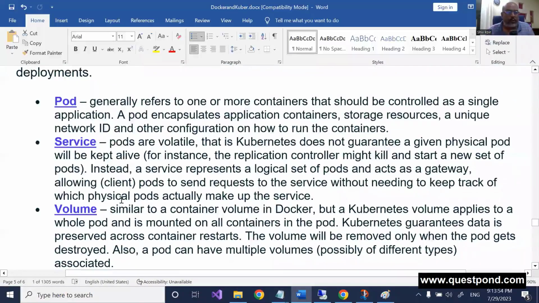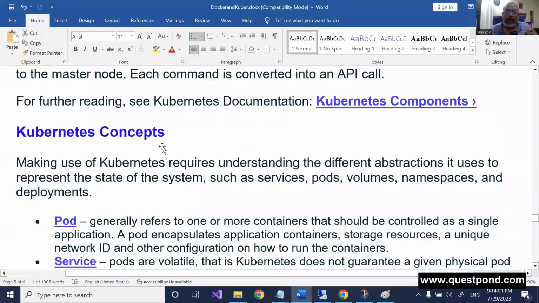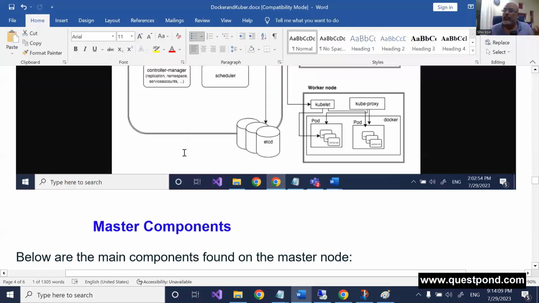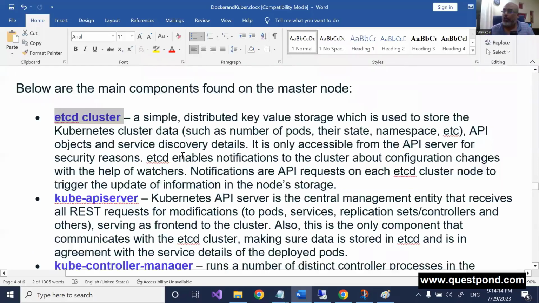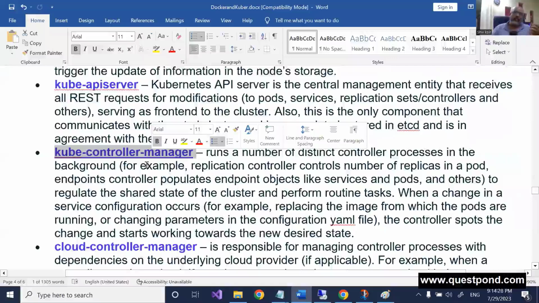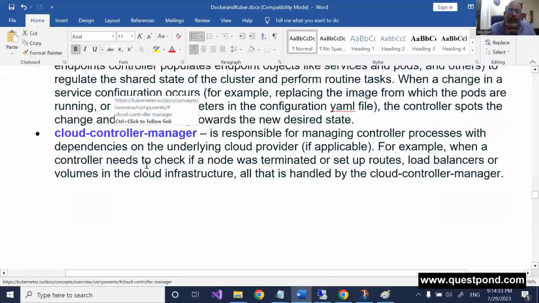So whenever I'm using these words, guys, it is very important to understand the words. One is we have the master node, the worker node, the database, or I'll say the storage, key value storage, which stores namespaces and state of the pods and so on. API server, which is the REST API. Control manager, which actually does a lot of resiliency things and endpoint management and so on. Cloud control manager, you can leave it for now. Scheduler, for now leave this, and the cloud one, for now leave that.